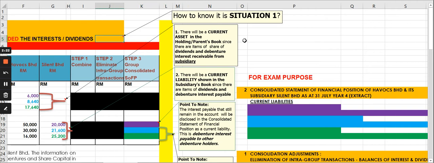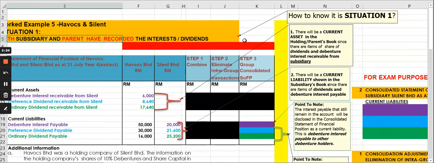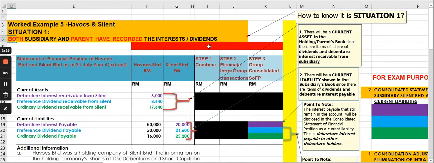To know that this is the first situation, the first thing you need to do is check if there is any current asset available in the parent's book, meaning the statement of financial position of the parent, and check for any current asset which relates to dividend and debenture interest receivable from the subsidiary.